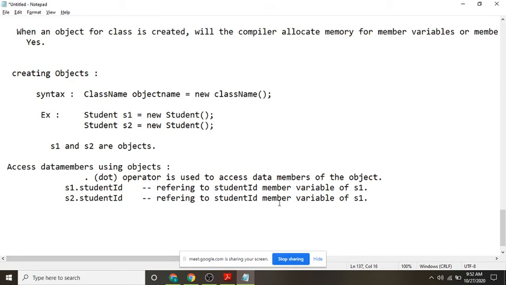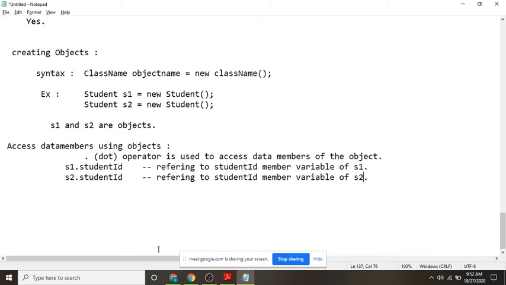Referring to the student ID member variable of which object? S2 object. Understood? Girls, are you understanding?